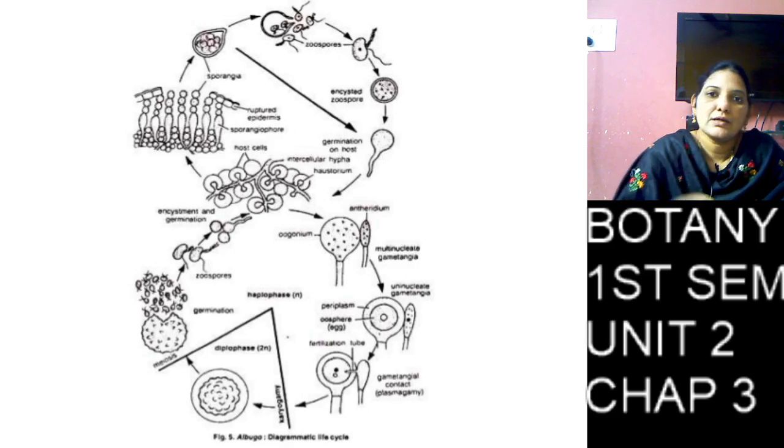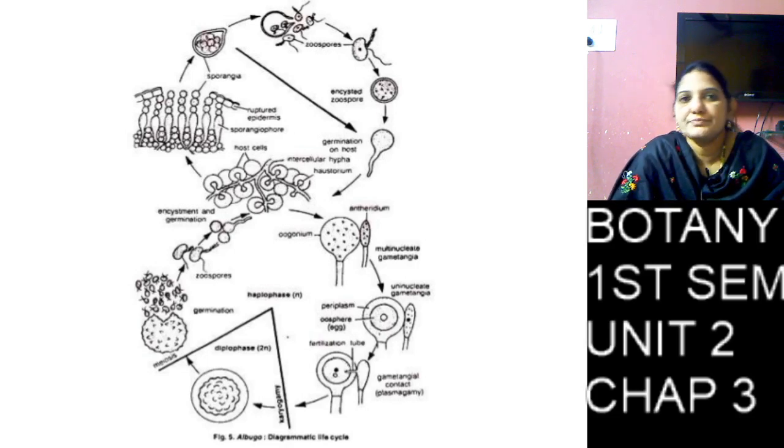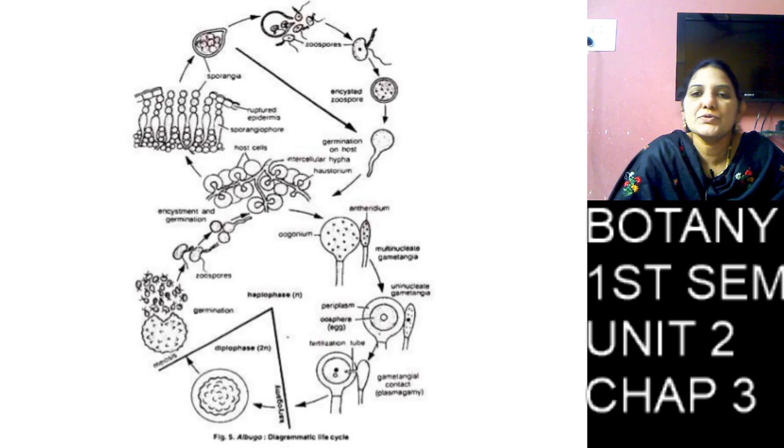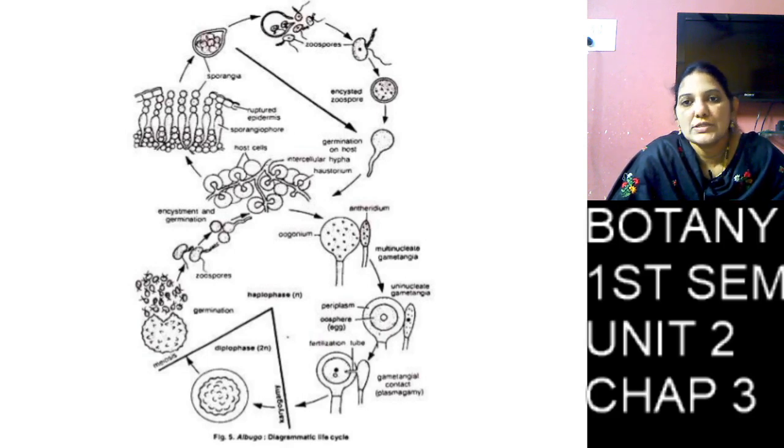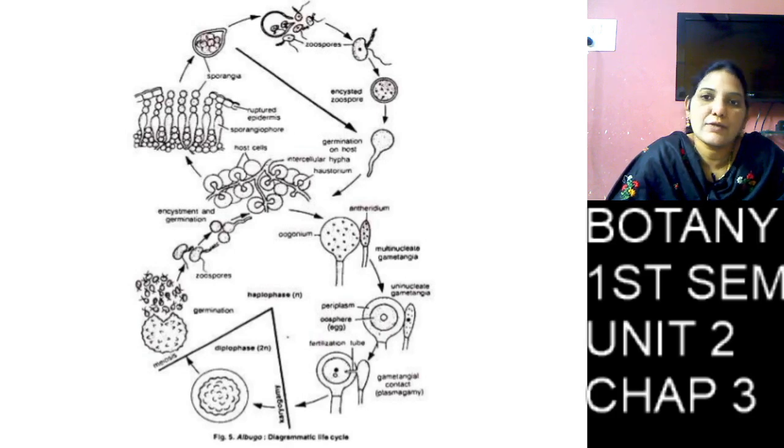Here the conidium undergoes so many mitotic divisions, and the conidium is in the diploid stage. It is divided into up to 100 cells. So each cell develops as a zoospore.